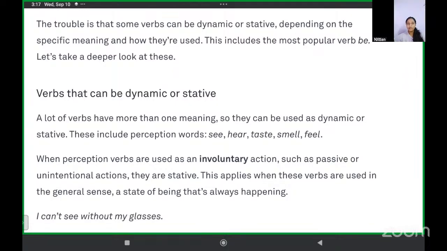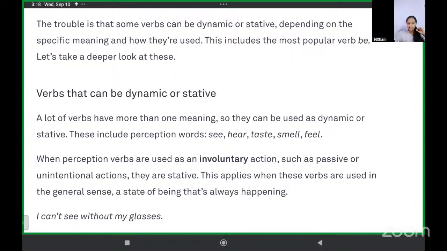Ma'am, so the five senses can be both dynamic and stative? Yes, Andrew. The five senses can be both dynamic or stative, but when they are done involuntarily, they are stative. When we are unintentionally seeing, hearing, tasting, smelling, or feeling, then all the time they are stative.